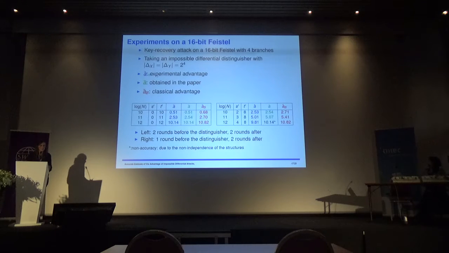As we see here, this is the experimental advantage. In green we have the advantage as in the paper, with the new theory, which was the advantage modeled by the binomial distribution. Of course, as you can see, in both tables the new theory gives very accurate results.